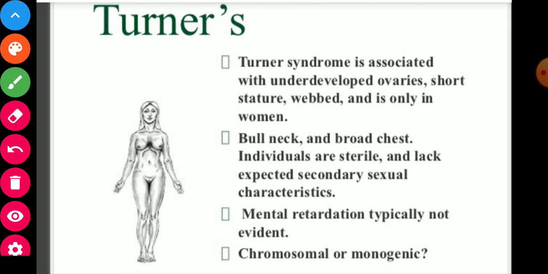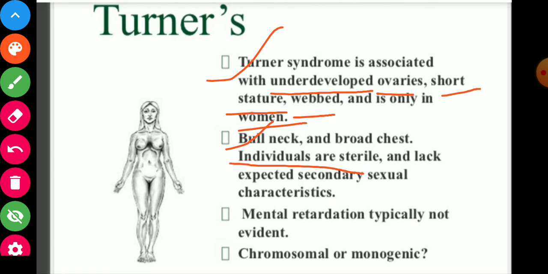Now the Turner syndrome, next disorder is there. So Turner syndrome is associated with underdeveloped ovaries in female, short stature, webbed neck, and is only in women. Broad chest. Individuals are sterile, means infertile, and lack expected secondary sexual characteristics in female. Mental retardation typically not evident, and this is chromosomal and not monogenic. So these are the symptoms of Turner syndrome.